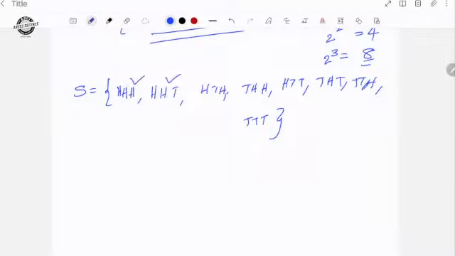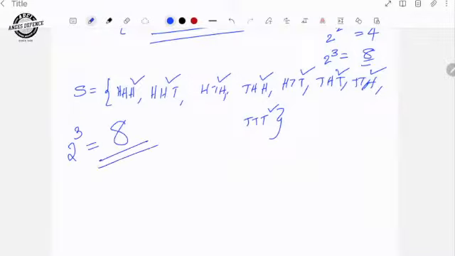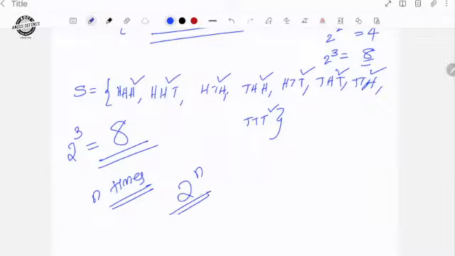So 1, 2, 3, 4, 5, 6, 7, 8. For a single coin you get 2 outputs, for 3 tosses you get 2 raised to 3, 8 outputs, and if you toss the coin n times, you will get 2 raised to n outputs.